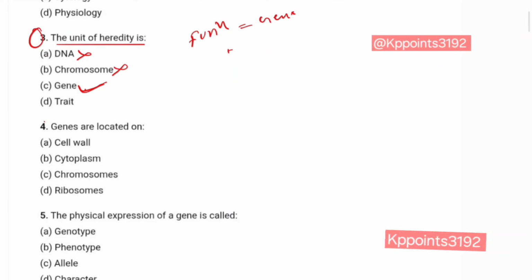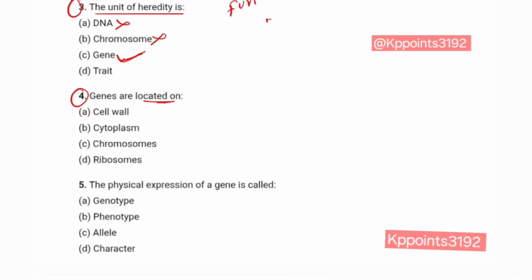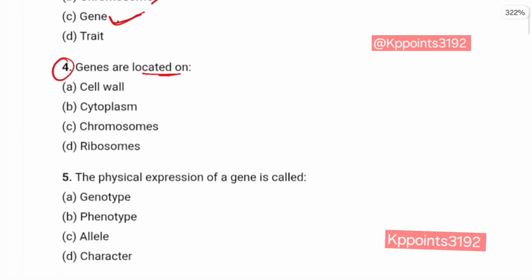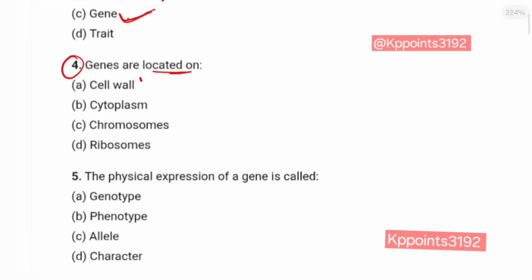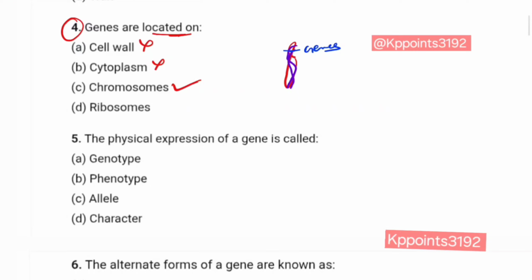Question number 4. Genes are located on cell wall? No. Cytoplasm? No. Chromosomes? Yes. This is chromosome and this is DNA, and DNA has genes. Question number 5.